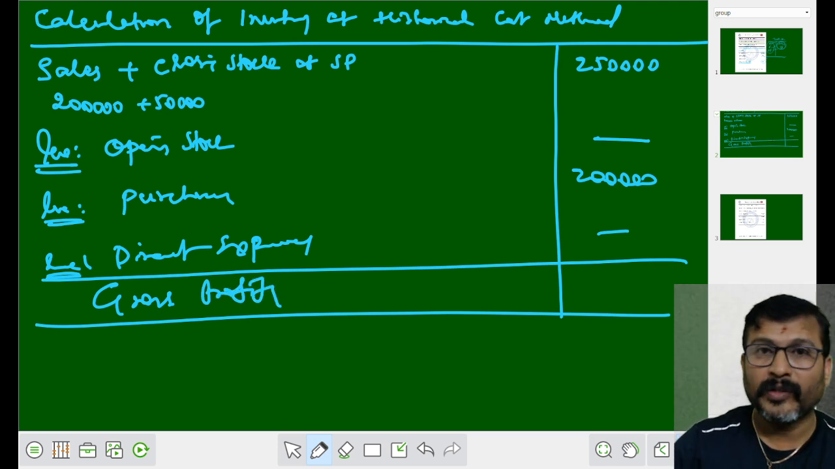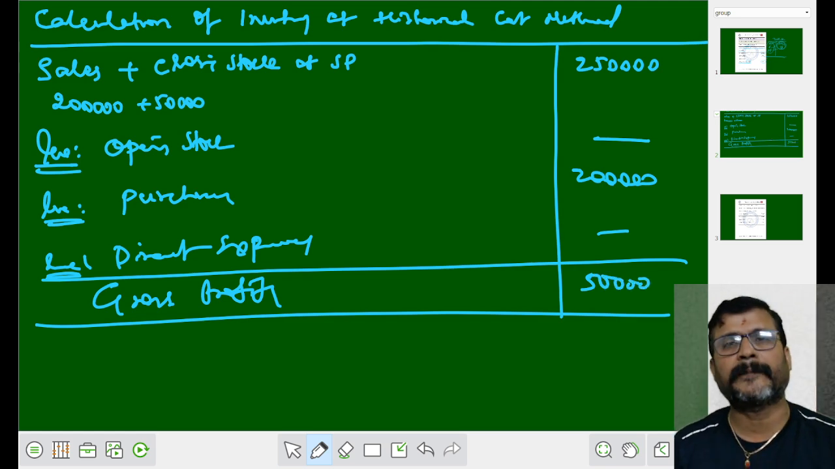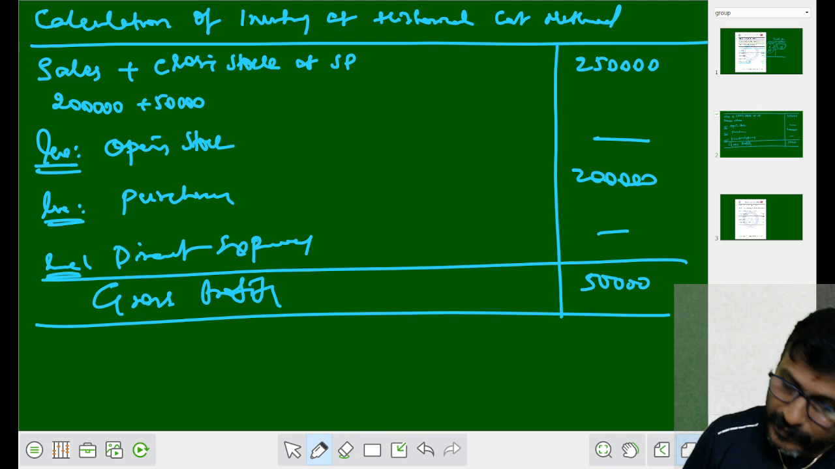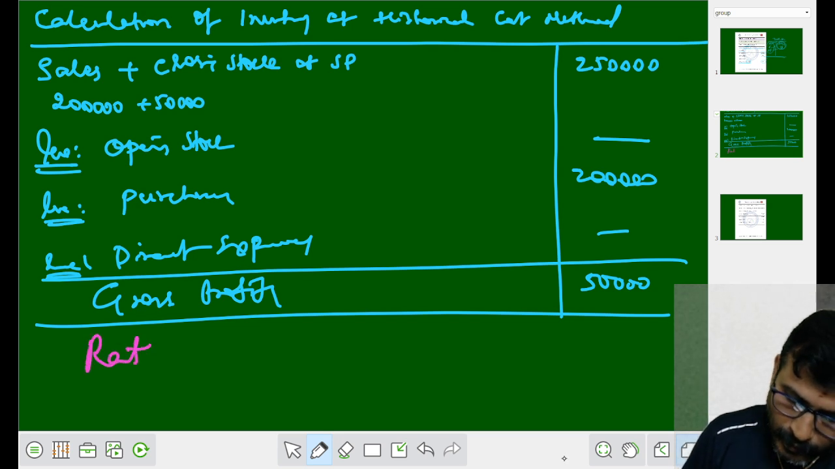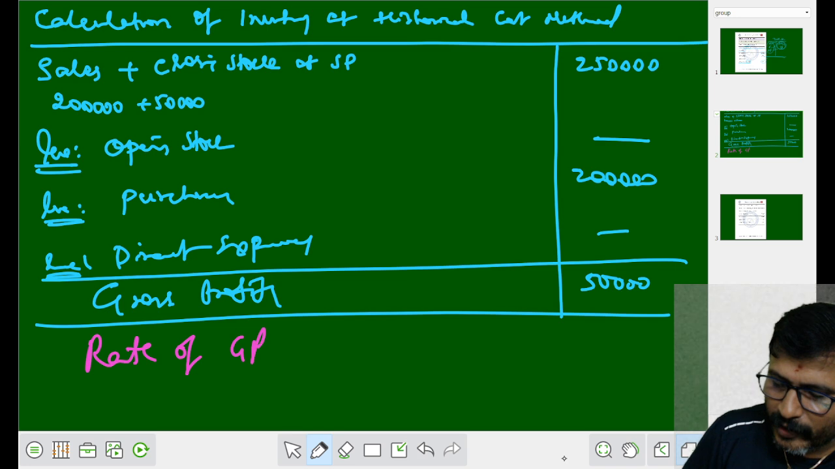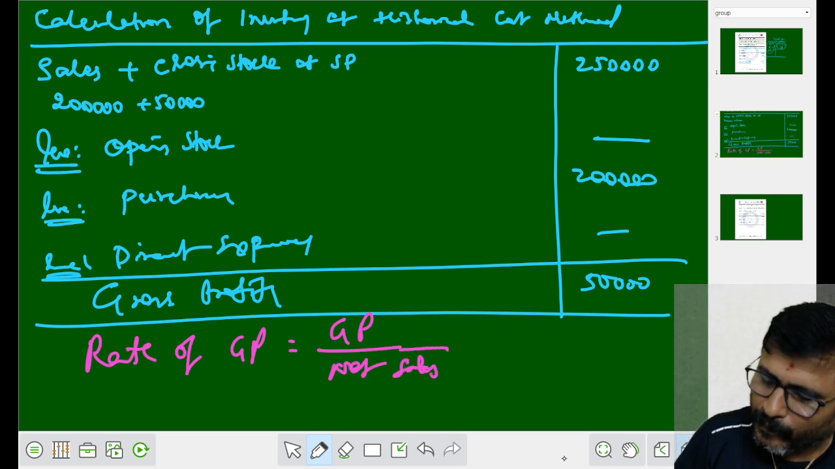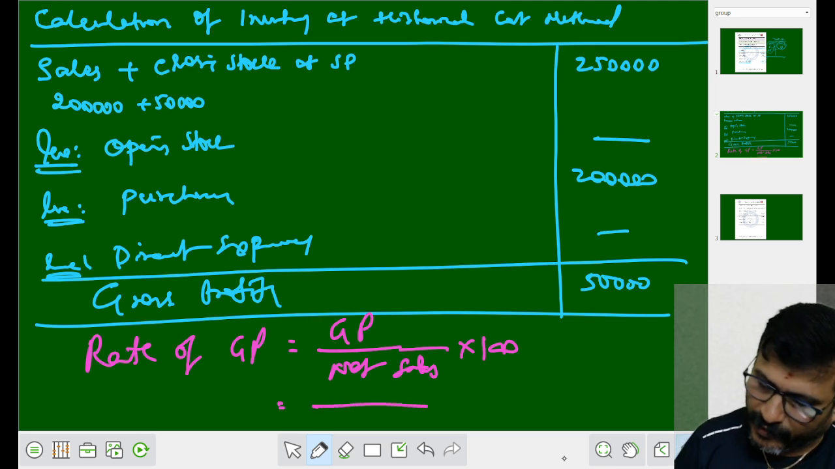Gross profit. From 2.5 lakhs, 2 lakh goes, so how much is the gross profit? 50,000 came. Next step. Once I got this, the next step I have to do is the rate of gross profit. Formula is gross profit divided by net sales into 100. What is the gross profit? 50,000.